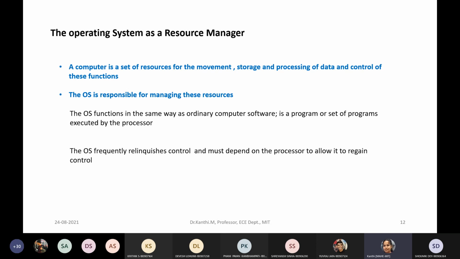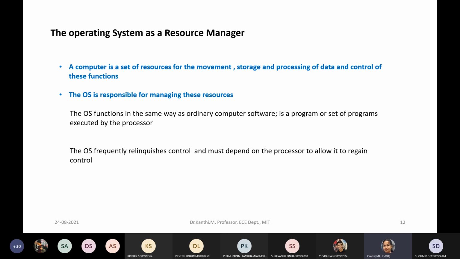So if you imagine the figure which I have shown, there is your application software, and there are utilities next to that. There is the operating system, and then comes your hardware. The program which I am writing in the application should function on the hardware, for which there is an operating system managing the role, so that it can fill the gap between your application code and the hardware.